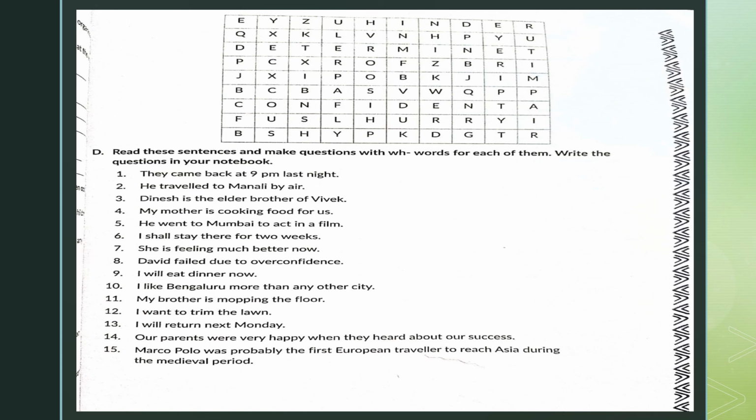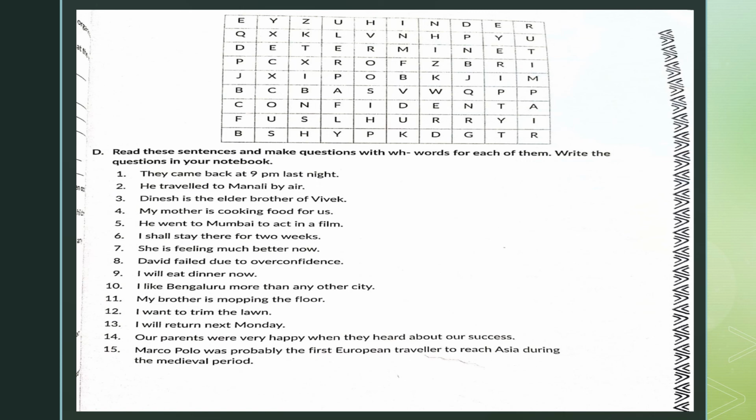Come to exercise D now. Read these sentences and make questions with WH words for each of them. Write the questions in your notebook. So this is clearly an exercise for your English copy. They came back at 9 p.m. last night. So if I want to make a WH question, I can simply say, when did they come back last night? So the answer would be, they came back at 9 p.m. last night.